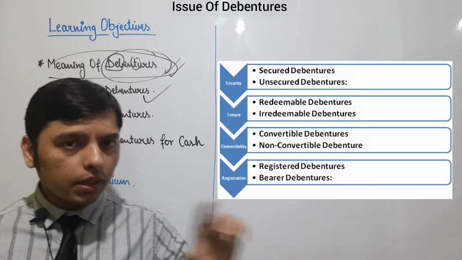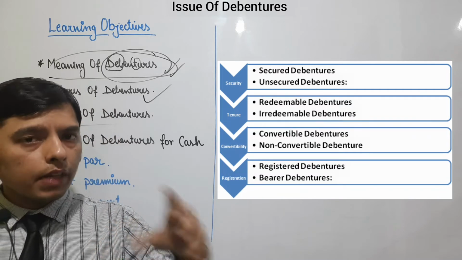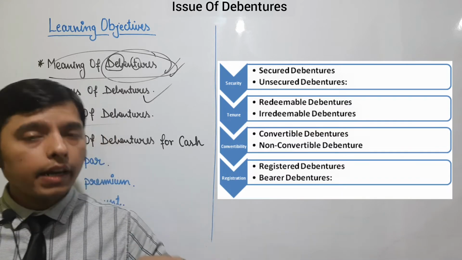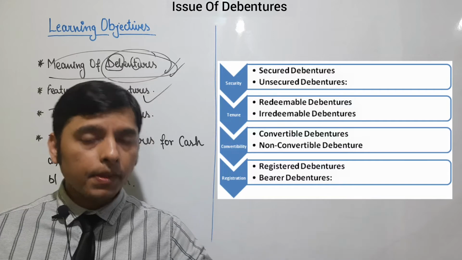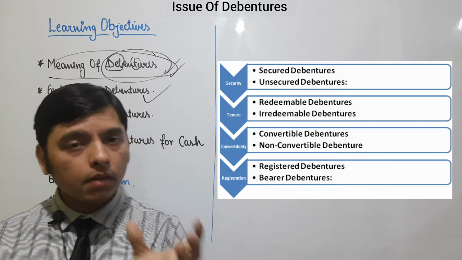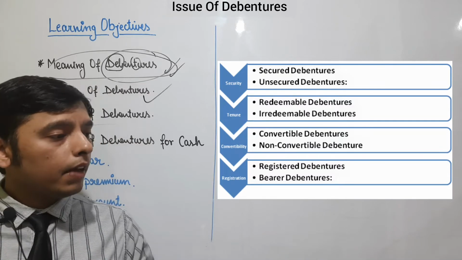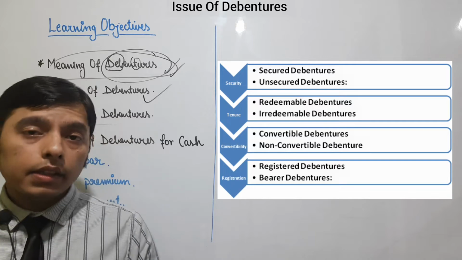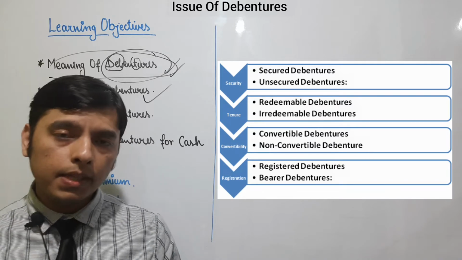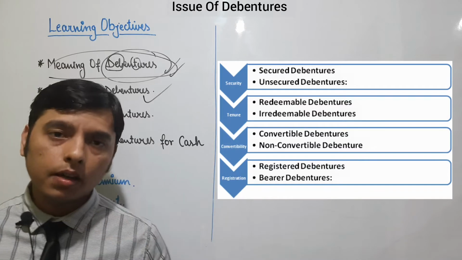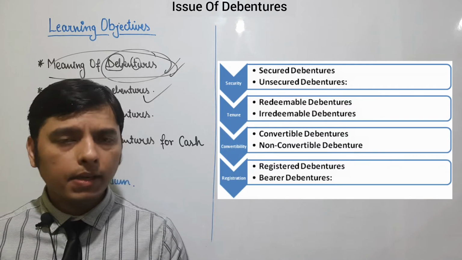So if after the closure of that time period the public demands that money and I repay that money to them, then they are redeemable debentures, which can be redeemed after a particular period of time. If debentures are never redeemed unless the company is being wound up, then they are irredeemable debentures. It means they will continue till the life of the company unless it is wound up.